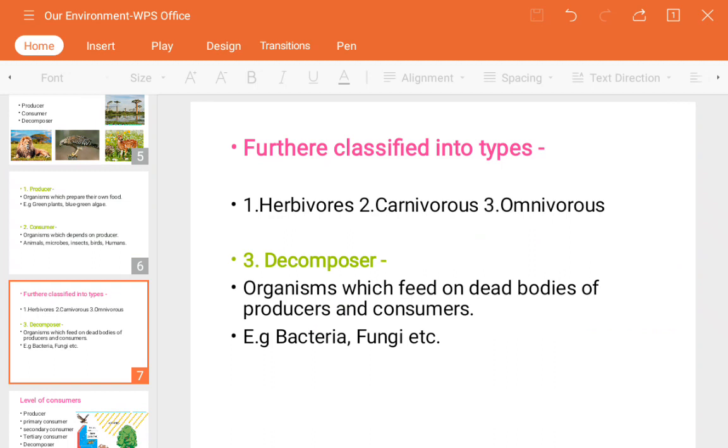Next is parasite. This is related to the microbes present in the environment. A parasite is an organism that lives on or in other organisms and derives food from that organism. For their survival, they live on another organism and take their nutrition from it. This is the nature of the parasite. For example, tapeworms. Tapeworms are present in the human intestine, and they take the food or nutrition from our intestine, from our body, just for their survival.